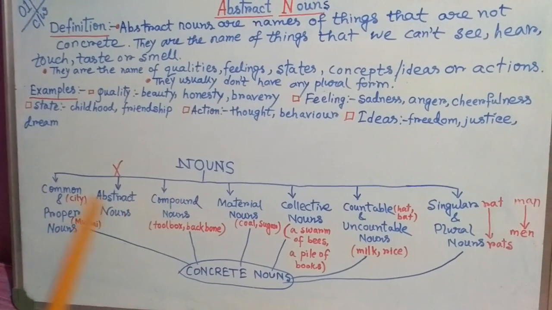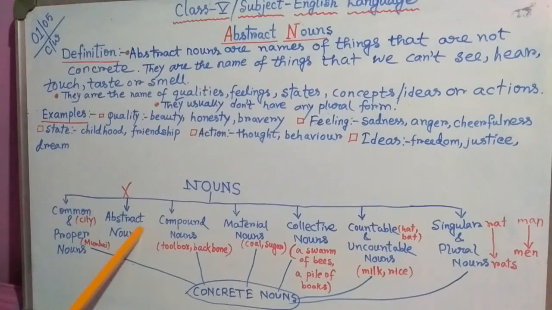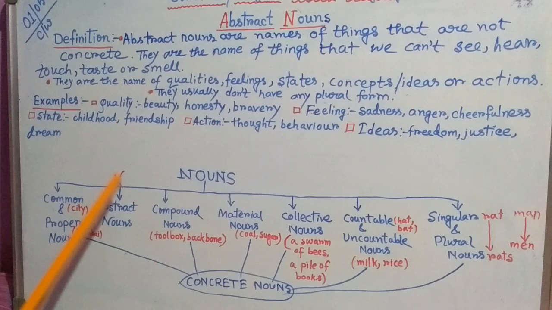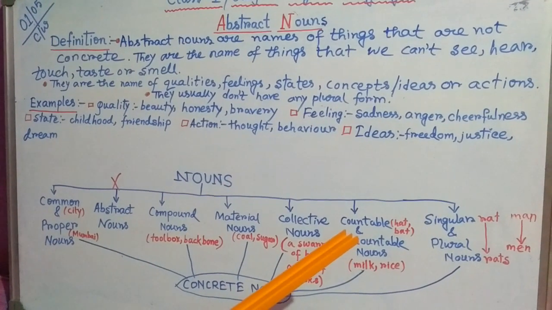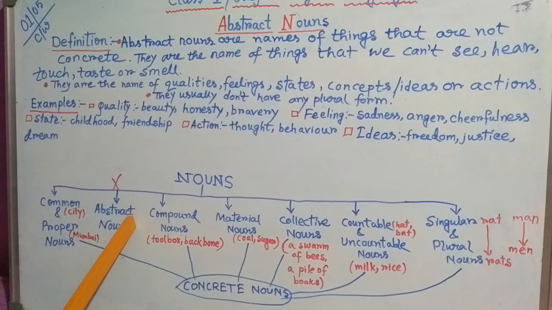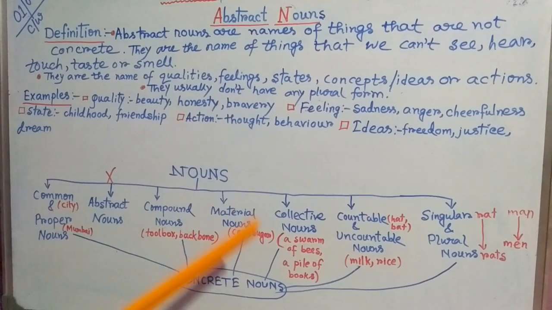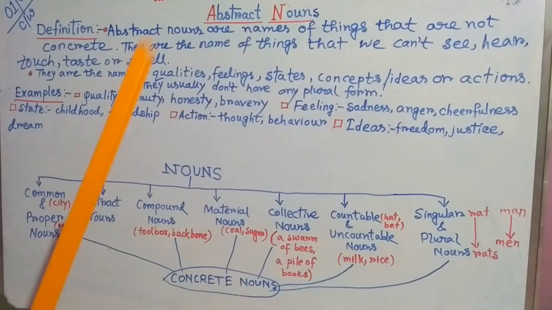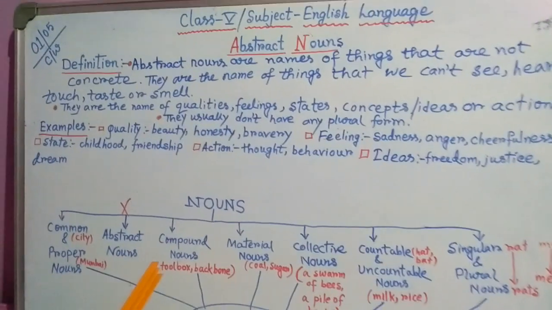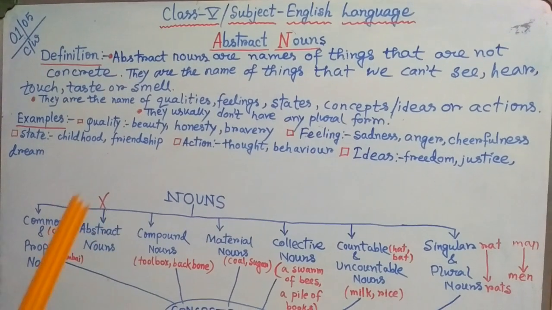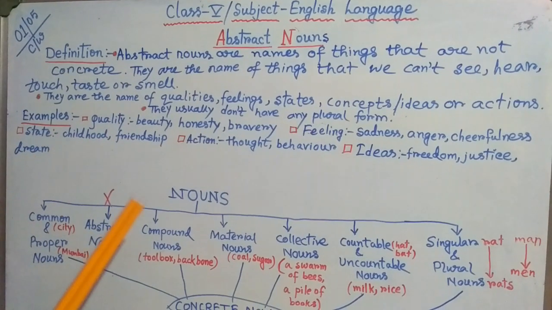But only one noun under this noun classification is unlike concrete noun. It means the opposite. That means we cannot see, we cannot hear, we cannot touch, we cannot taste, we cannot smell. Understood? So look at here. I think it is clear to you when we discuss the definition of abstract noun and examples of abstract noun.